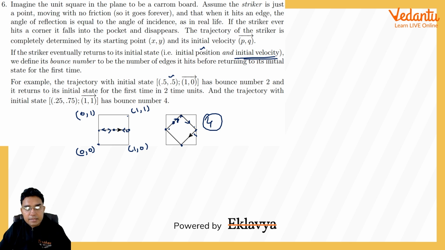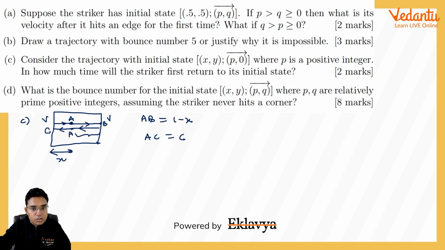Because it is on a frictionless path, and when it hits an edge, the angle of reflection is equal to the angle of incidence as in real life, we are assuming here that it will have the same velocity while coming back from this point B. So the total path it is traveling is A to B, that is 1 minus x, 2 times, then B to A, then A to C, and C to A. So the total path traveled will be 2 units.